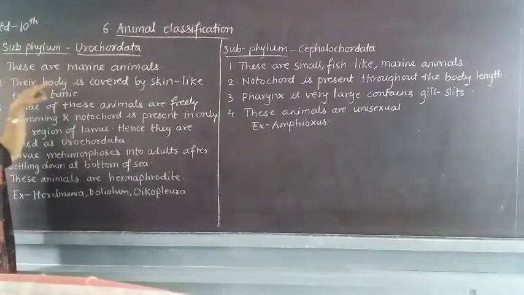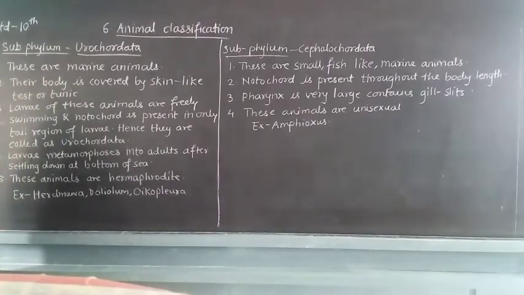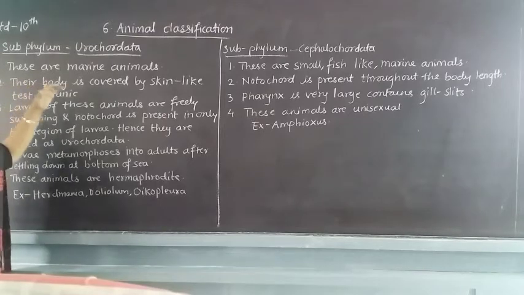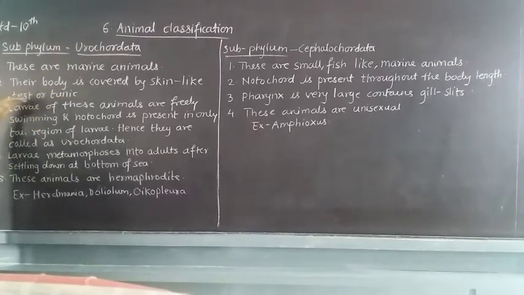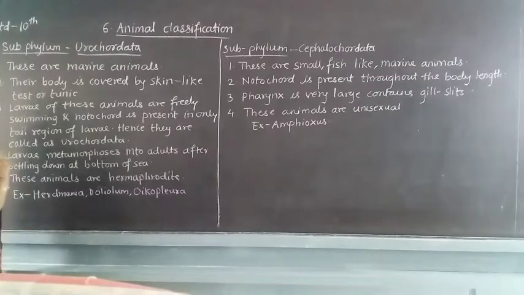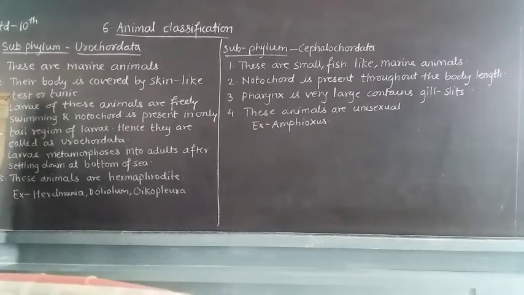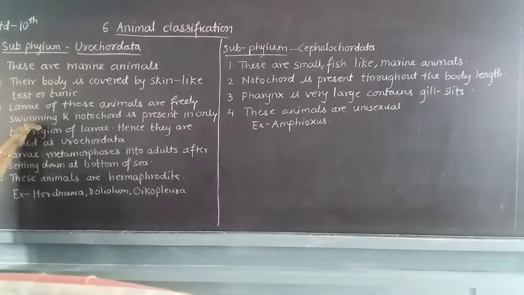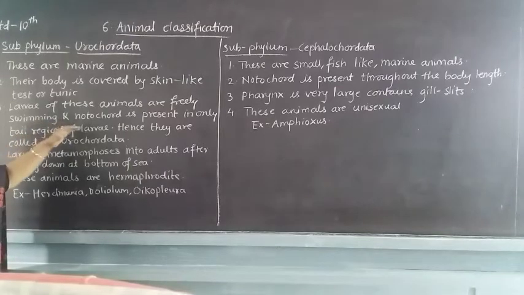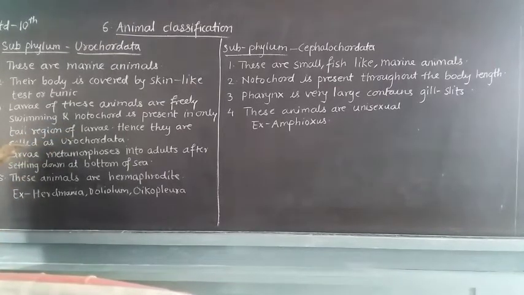These animals are marine animals, that means they are in seas and oceans. Their body is covered by a skin-like test or tunic. There is one layer covering the skin, that is the test or tunic. Larvae of these animals are freely swimming, and the notochord is present only in the tail region of the larva. Hence they are called Urochordata.